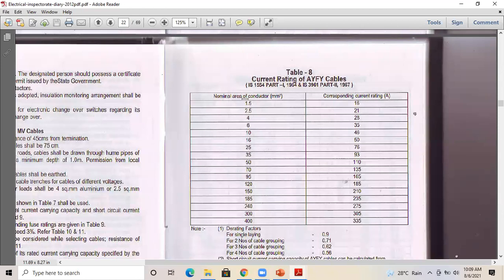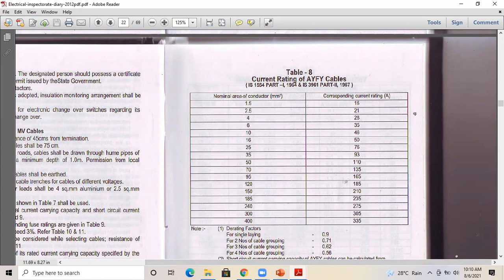So you can see the basic cable size that is coming around in the standard format. This standard size is universal. Whichever country you are working or whichever standard you are following, these sizes are universal. So starting from 1.5, 2.5, 4, 6, 10, 16, 25, 35, 50, 70, 95, 120, 150, 185, 240, 300, 400. So these are the available sizes from 1.5 up to 400 mm square.